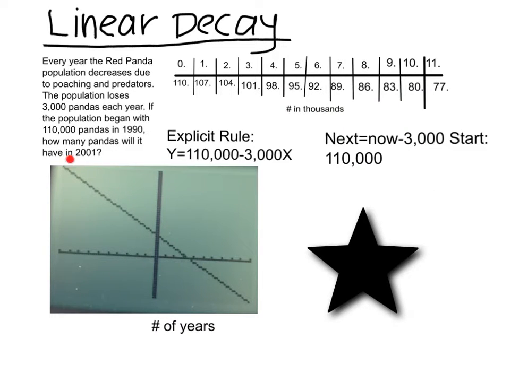Every year, the red panda population decreases due to poaching and predators. The population loses 3,000 pandas each year. If the population began with 110,000 pandas in 1990, how many pandas will it have in 2001?